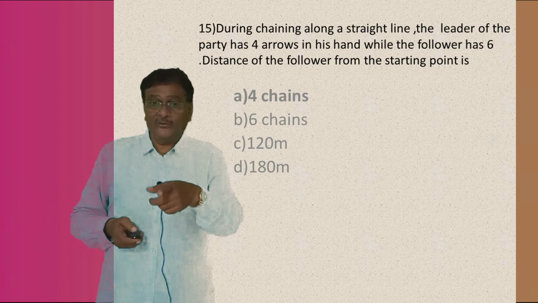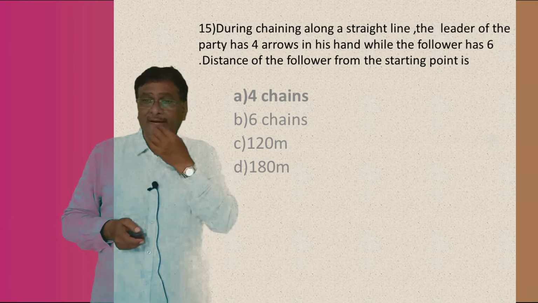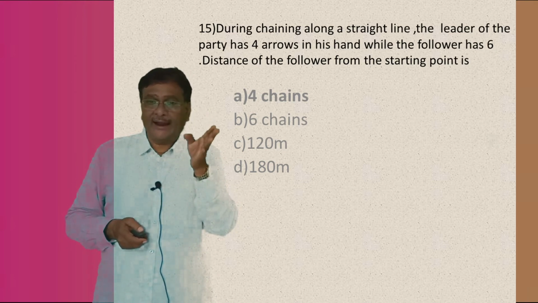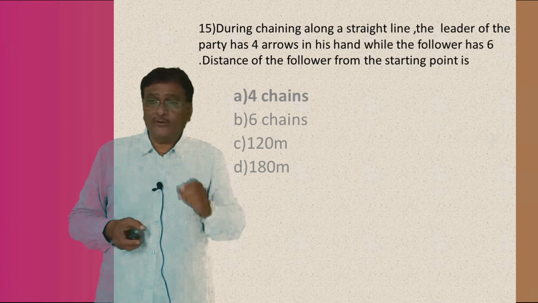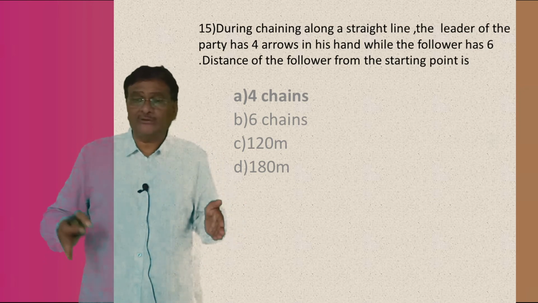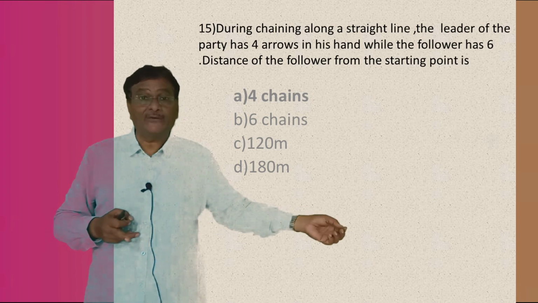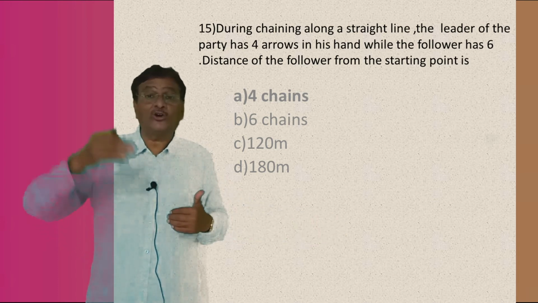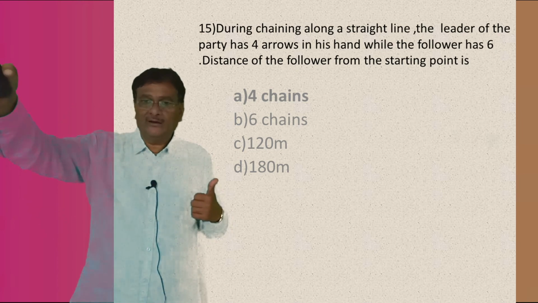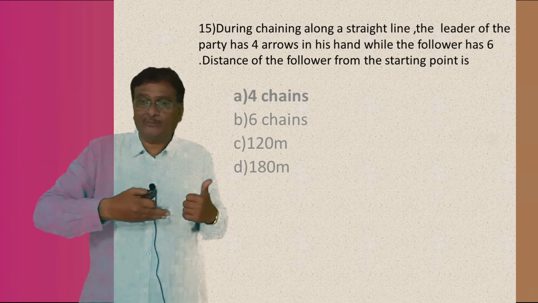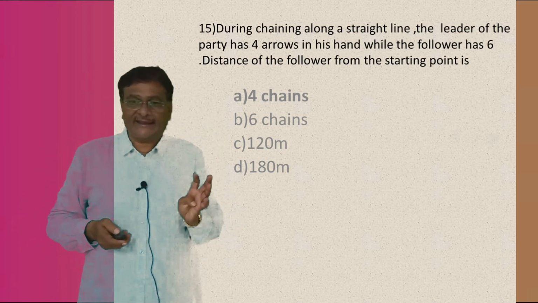Now he is asking, during chaining along a straight line, the leader of the party has 4 arrows in hand and the follower has 6 arrows in hand. Therefore, what would be the distance of the follower from the starting point? Immediately from point A, what is the distance of the follower from the starting point, understand or not? So now he is asking in terms of chains.